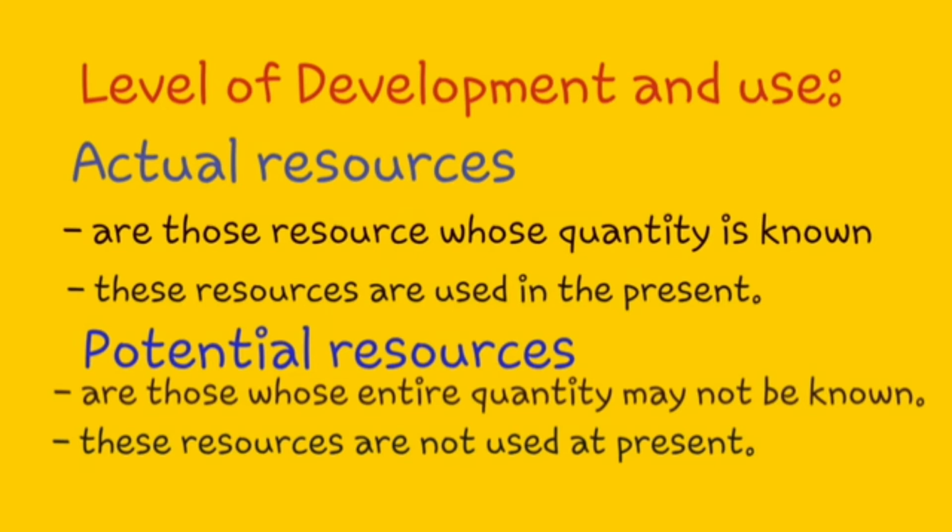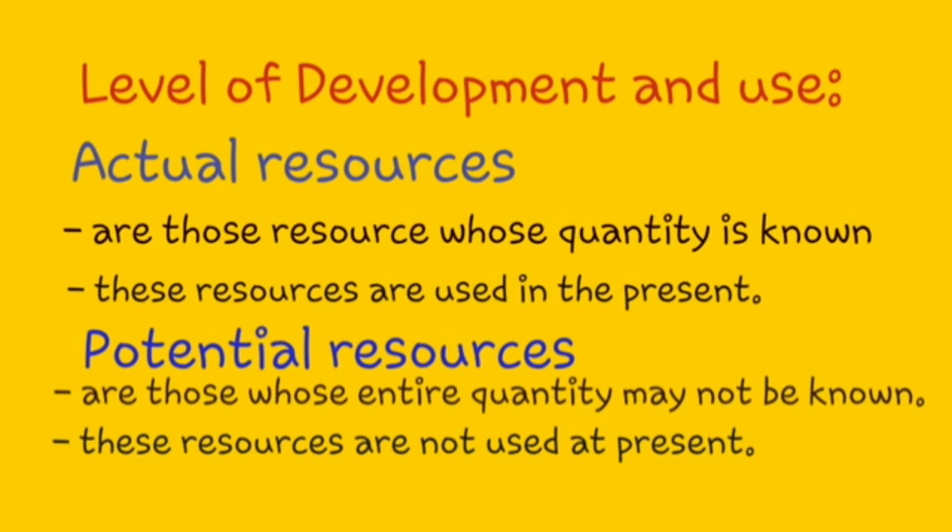Now what are actual resources? These are all the resources whose quantity is known and which are used in the present. Used in the present in the sense all the resources, for example, soil, minerals, trees, we are using them right now, right? So, these are called actual resources. We know their quantity and we are making the best use of these resources.